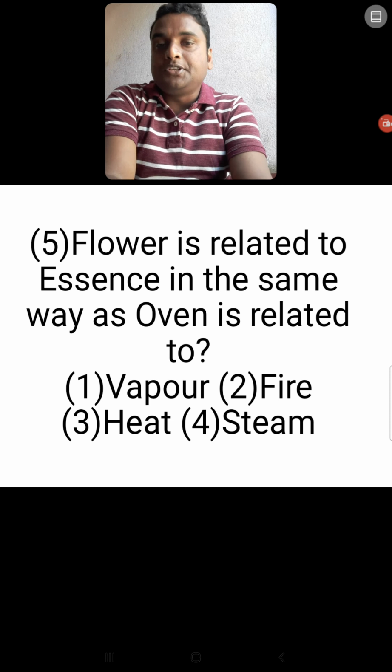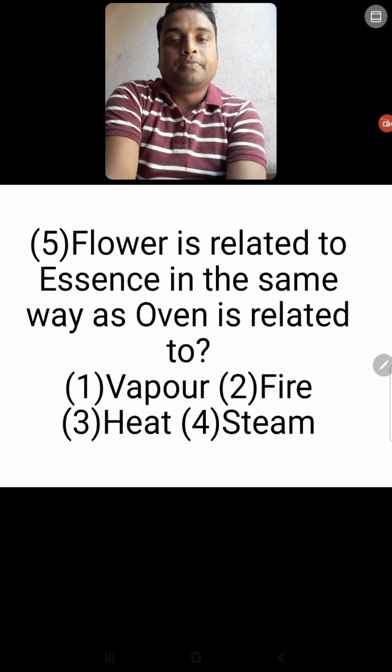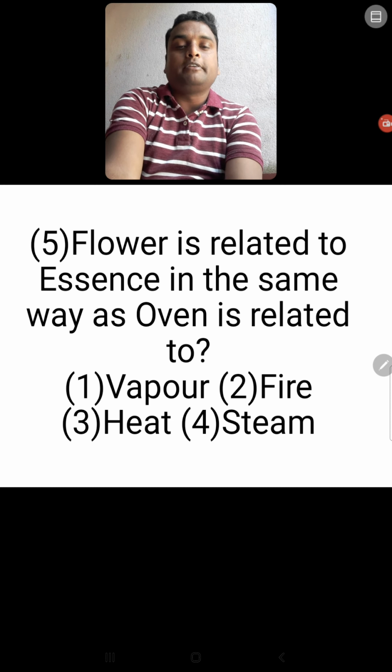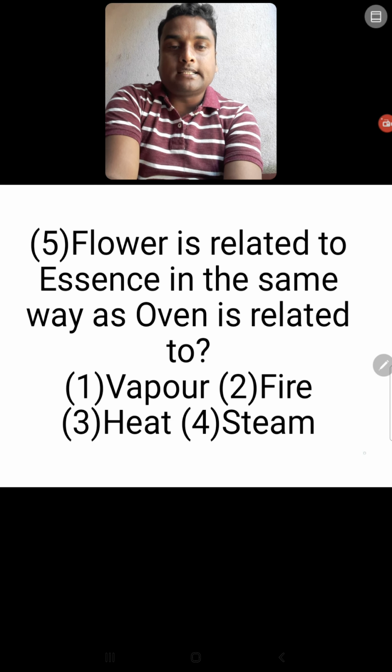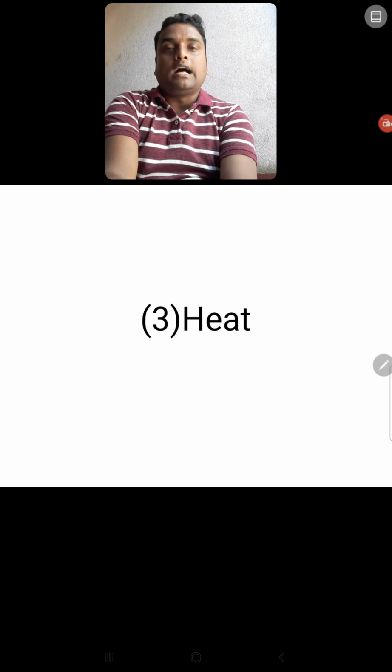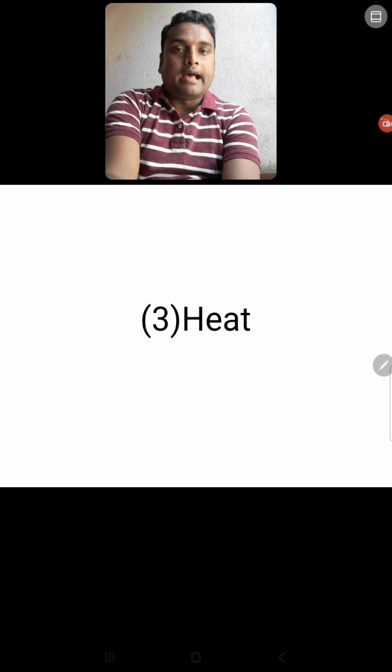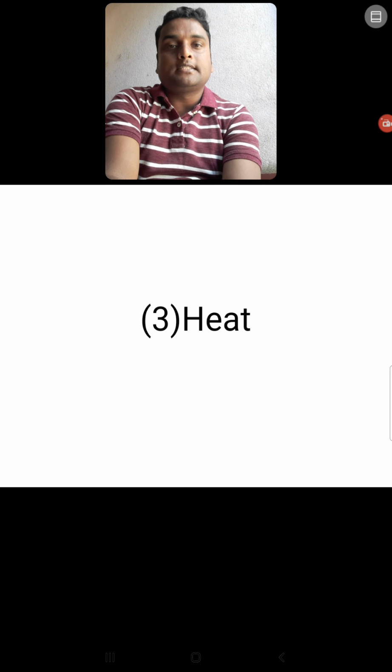Flower is used for essence. In the same way, what is the relationship between oven and what? For what is the oven used, students? Let us see the answer. The answer is heat. Absolutely correct, the answer is heat.